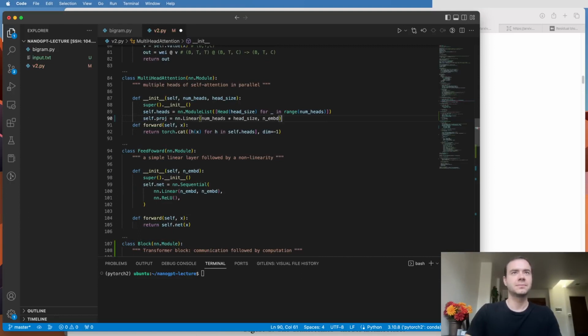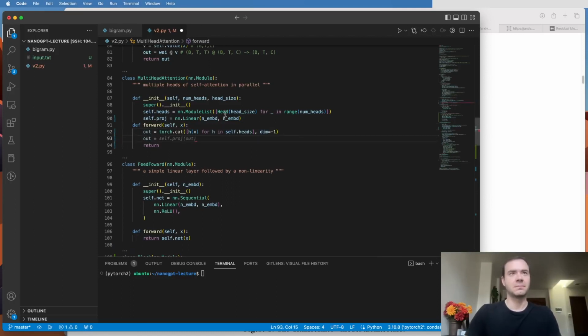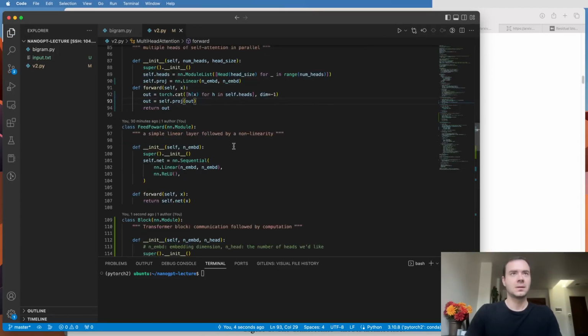So nn.Linear, and this is going to be from after we concatenate this. This is the size n_embed. So this is the output of the self-attention itself, but then we actually want to apply the projection, and that's the result. So the projection is just a linear transformation of the outcome of this layer. So that's the projection back into the residual pathway.